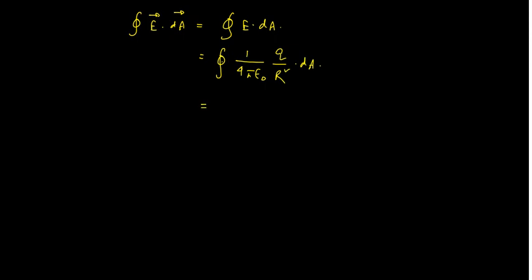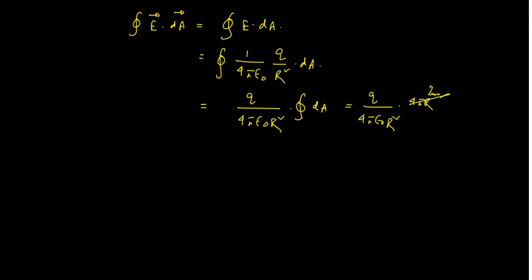If I take q by 4 pi epsilon naught R square common, closed integration dA will make q by 4 pi epsilon naught R square into 4 pi R square. The 4 pi R square cancels, and the flux, closed integration of E dot dA, comes out to be q by epsilon naught. Correct? That is what Gauss's law states. Only, we have proved it.